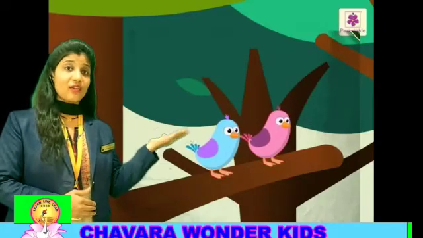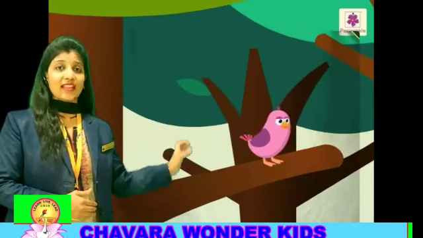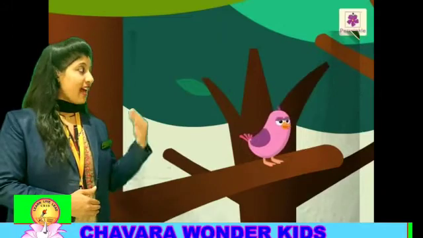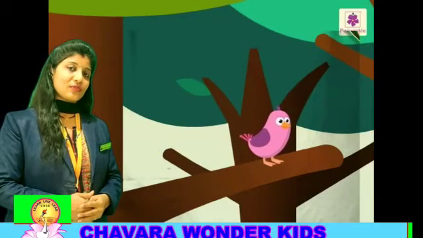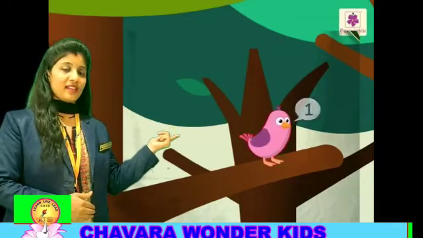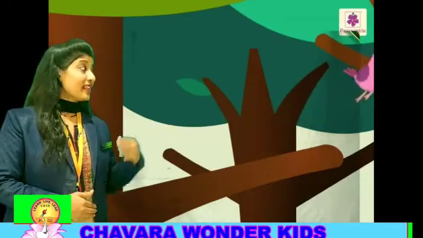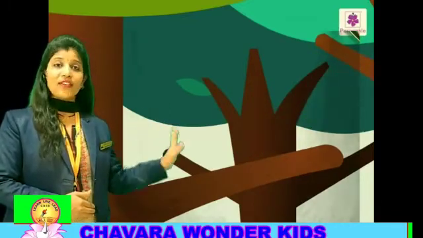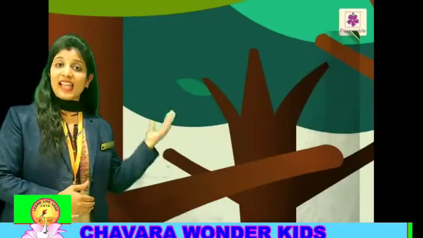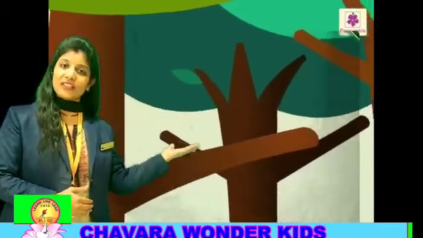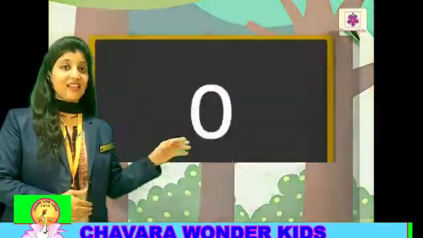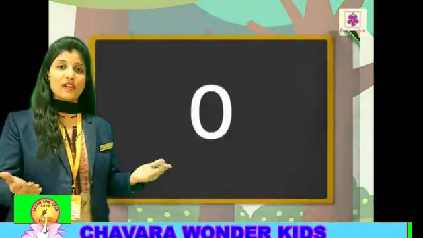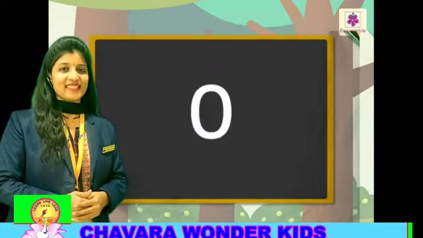Again, one bird flew away. Now, how many birds do we see? 1. Look, that bird too flew away. There are no birds on the tree. We say that there are 0 birds on the tree.